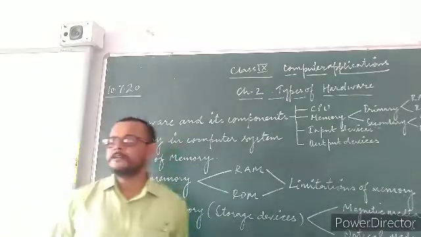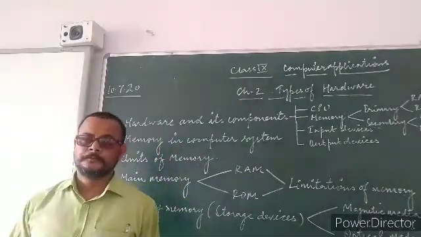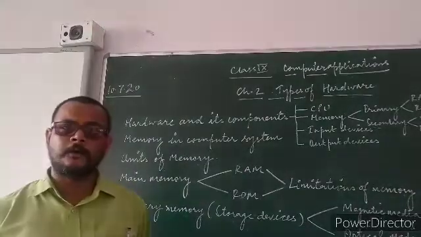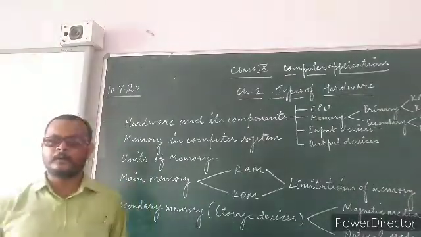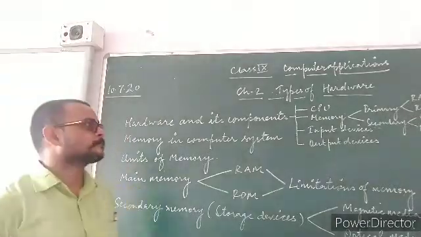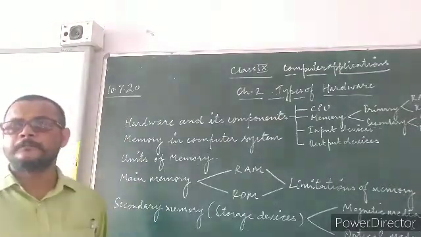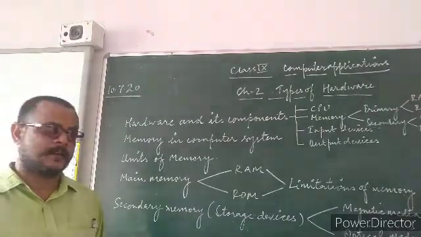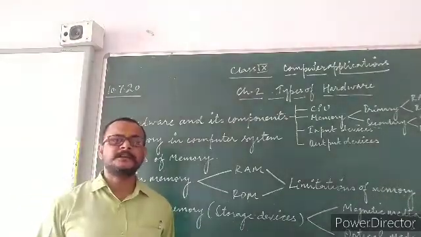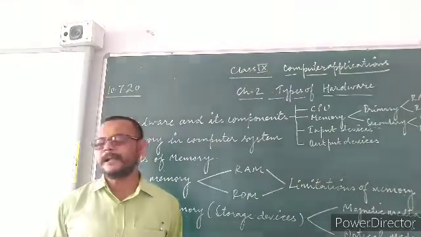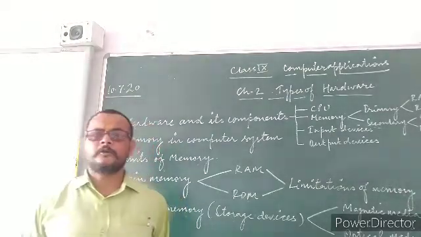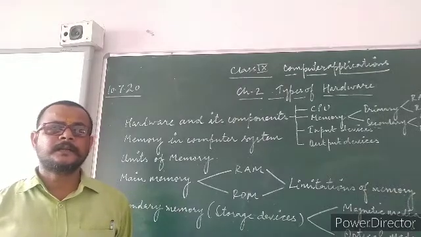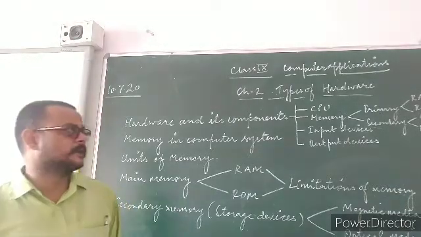Whereas ROM is used to store the data permanently. It is a kind of permanent memory. The data is permanently stored until and unless we delete it.